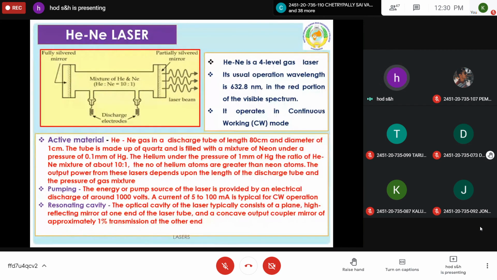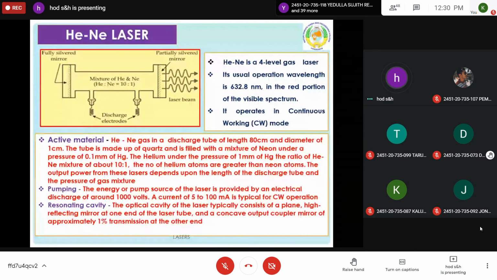And this gas is filled in a fused quartz tube. The left side of the tube is fixed with a fully silvered mirror, a perfectly reflecting surface, and the right side is fixed with a partially reflecting surface.